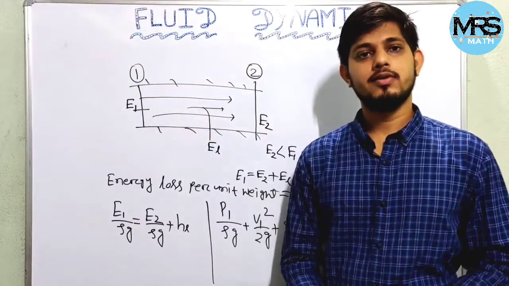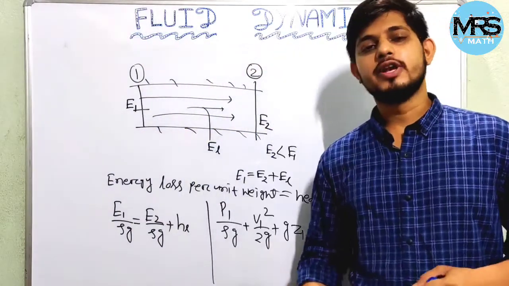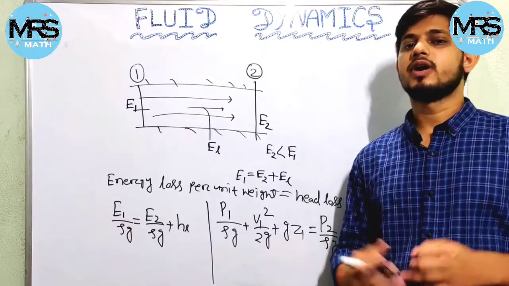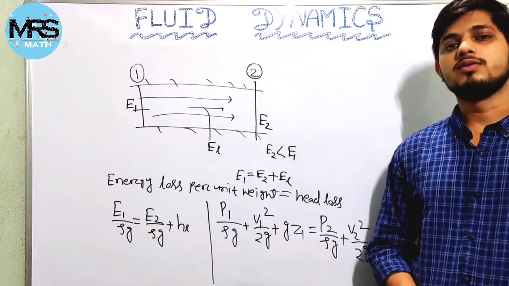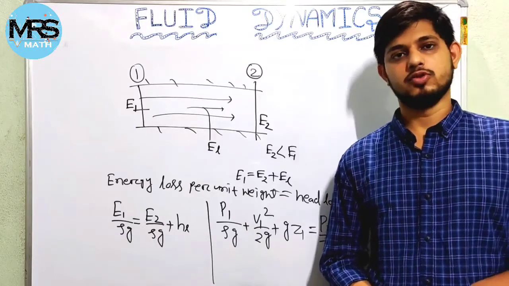So we derived the Bernoulli equation for ideal fluid flow and for real fluid flow with the help of Euler's equation of motion, right?